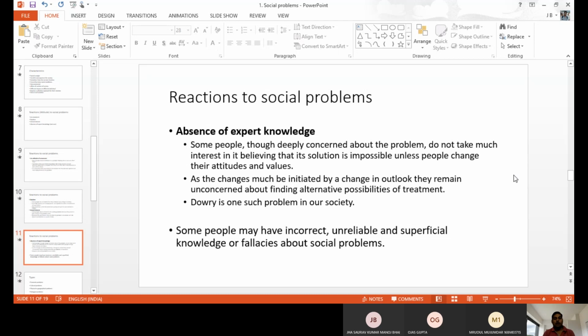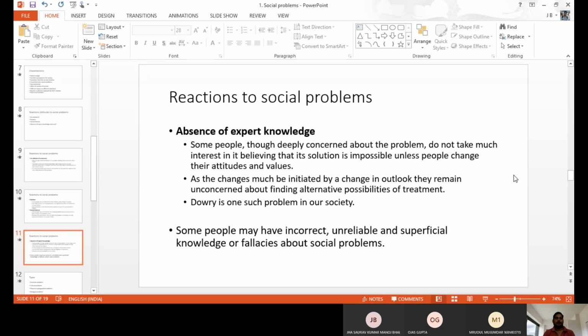Retired people only know where there is a lack, what we can do, how to approach, how to solve. There are a number of ideas. But after retirement, they settle in a foreign country and spend time with their family. They do not come forward, they do not do anything for society. That is the attitude of not caring, or the absence of expert knowledge. Without proper knowledge, we are also not able to solve the issues. So like this, we have a number of reactions and attitudes.